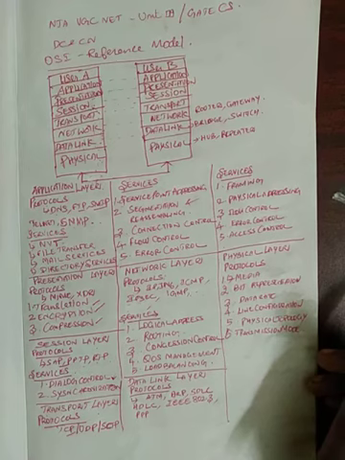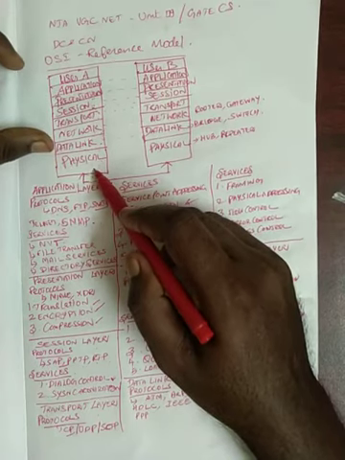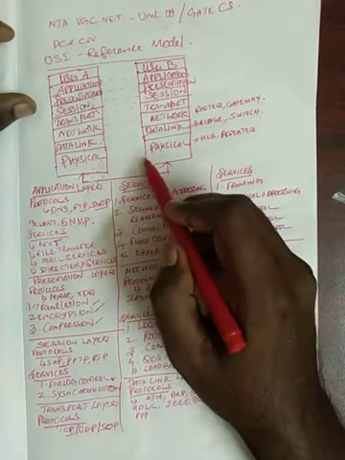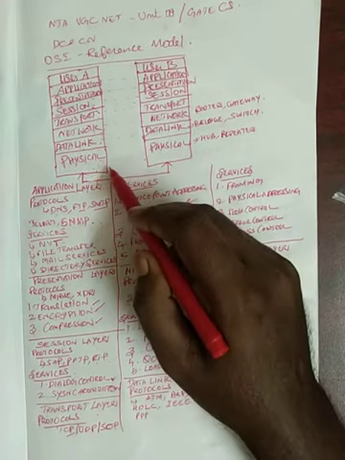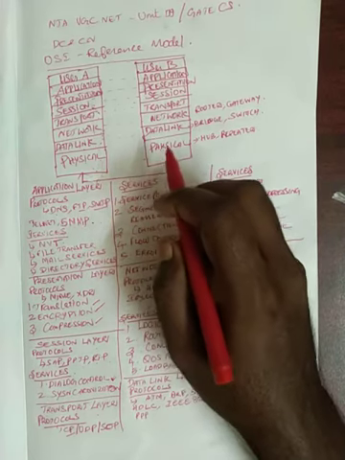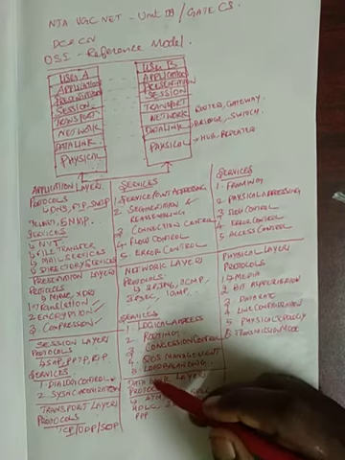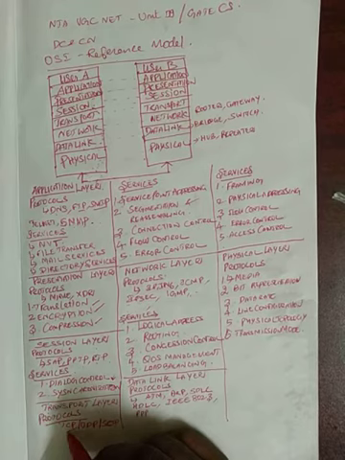The Transmission Control Protocol first establishes the connection between sender and receiver. Once it is established, the data is sent by the sender to the receiver, and the receiver has to acknowledge that the data was received. Then you close the connection, which means connection establishment, data transmission, and connection closing. This happens in the Transmission Control Protocol.